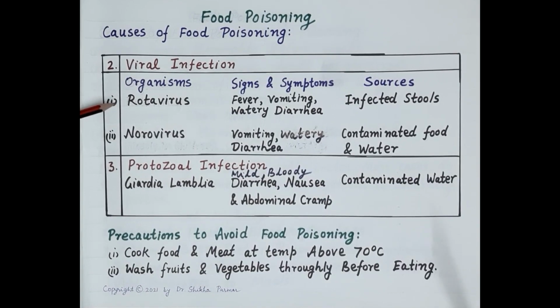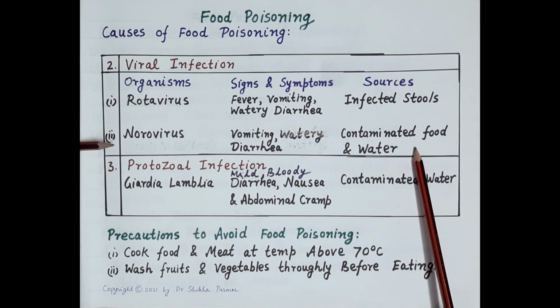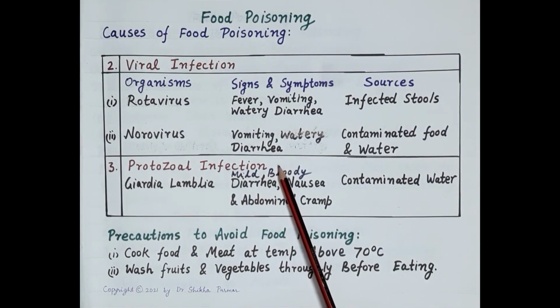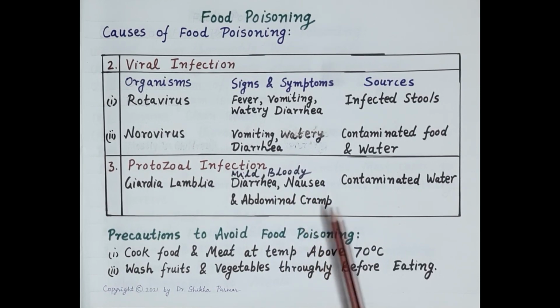Now, talking about the viral infections, rotavirus is a very common viral infection. It produces fever, vomiting, watery diarrhea, and it is found in infected stools. Another virus is the norovirus. It produces vomiting, watery diarrhea, and norovirus is found in contaminated food and water. Protozoal infections are not very common, but one common protozoa that causes food poisoning is the Giardia lamblia. It causes mild bloody diarrhea, nausea, and abdominal cramps, and this protozoa is found in contaminated water.